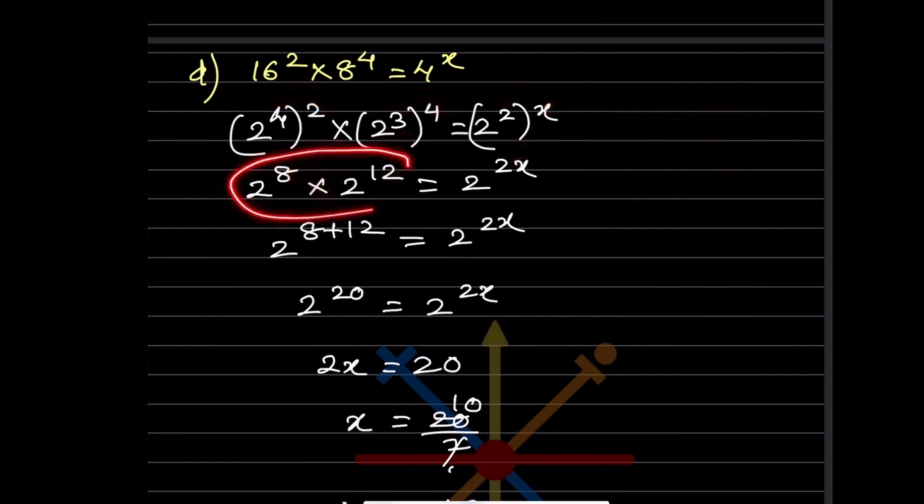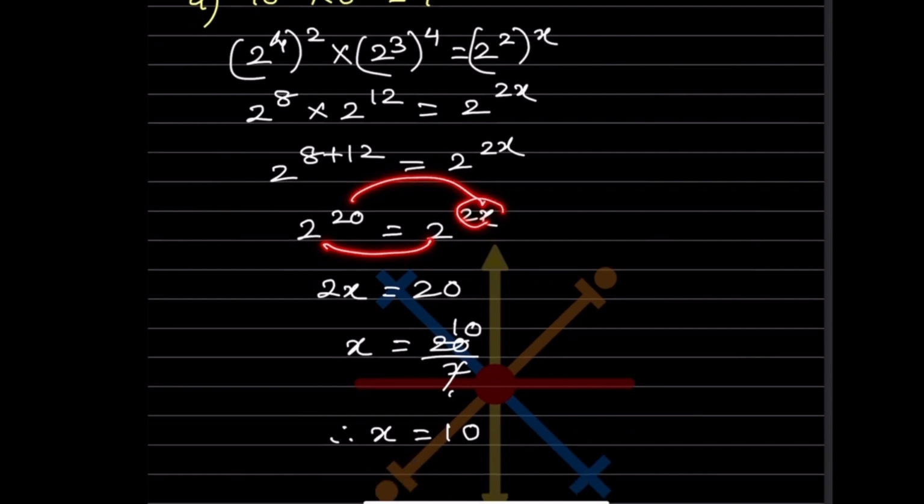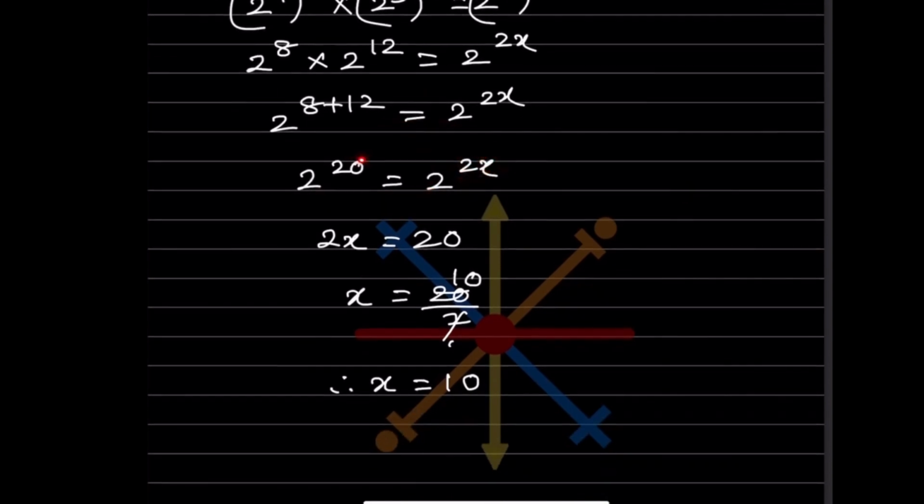So now you know this is a raised to m into a raised to n, which will give you a raised to m plus n. So 8 plus 12, you are going to add it, and this is the same. So this is going to be 20, the same. So now you see the base is the same, which means the exponent should be same. So ignore the bases. So you can also write 20 is equal to 2x or 2x is equal to 20, because we want the value of x. So you can also write the same.